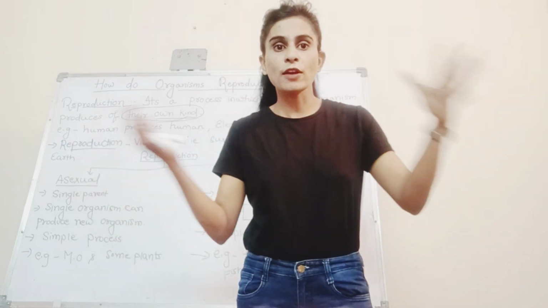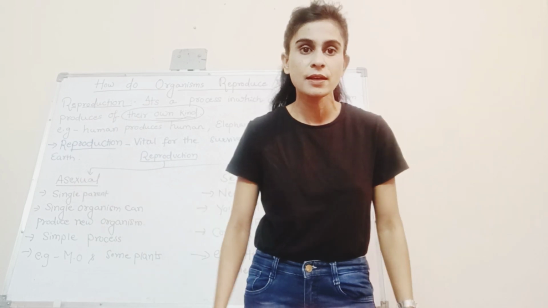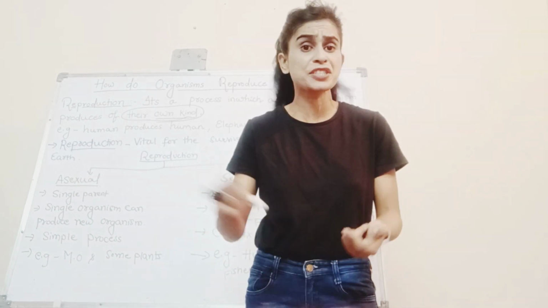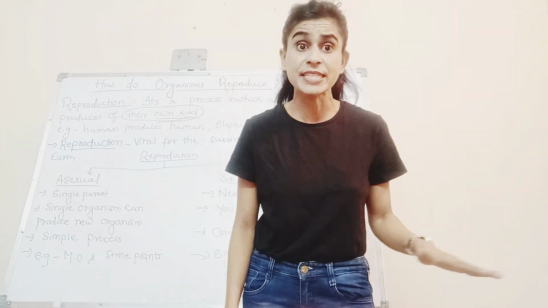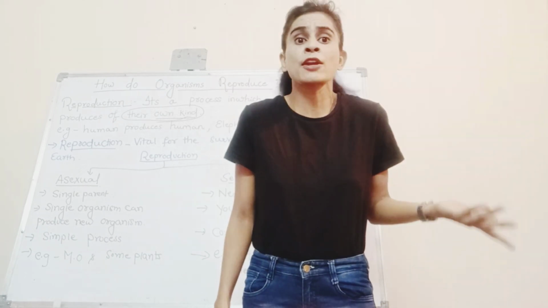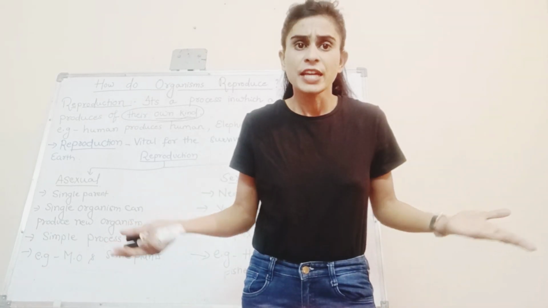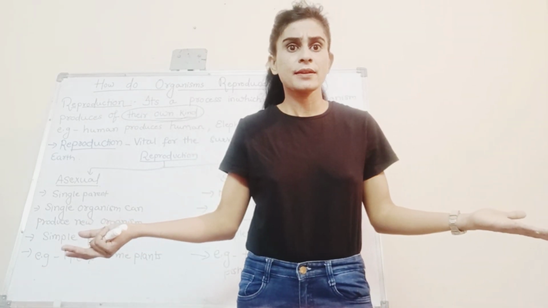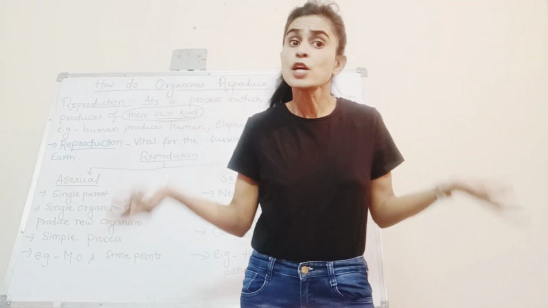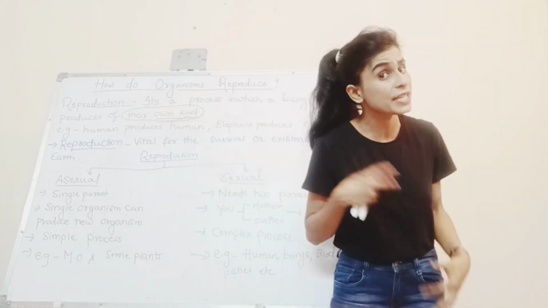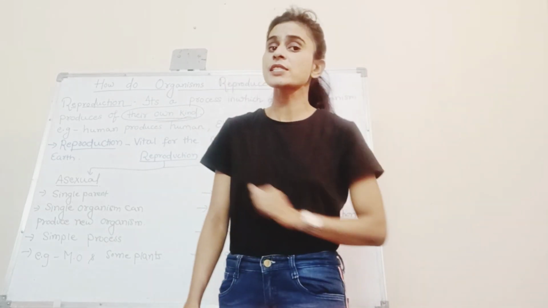How am I going to tell you? We have already read about the various life processes which are very essential for our survival. We have read digestion, nutrition, circulation, respiration, excretion. All these are the vital metabolic activities without which we can't survive. If we don't do respiration, how can we survive? If we don't excrete, of course we will die. If there is no circulation and no pumping of blood, how can we survive? We can't survive. So all these life processes are very essential for our survival. In the same way, is reproduction essential?